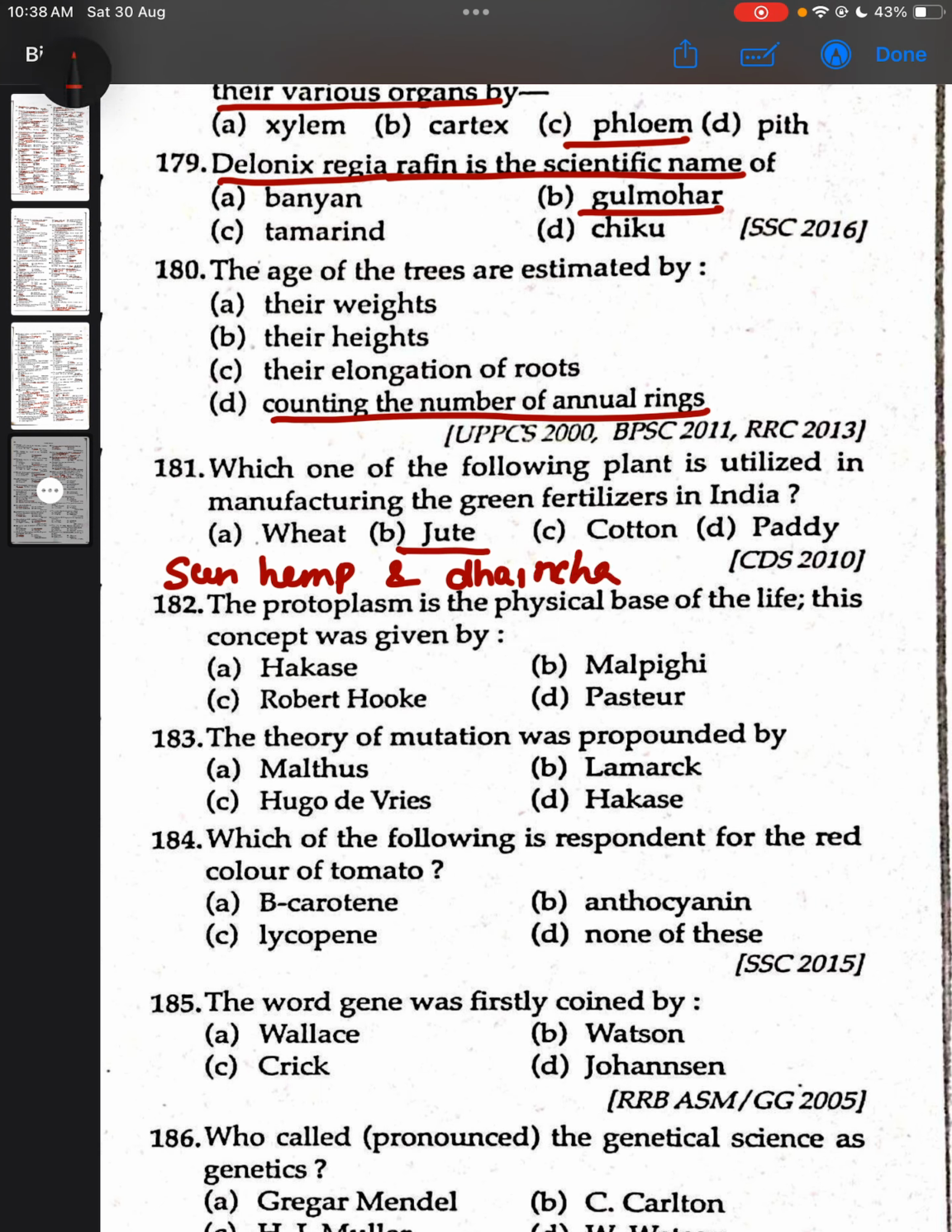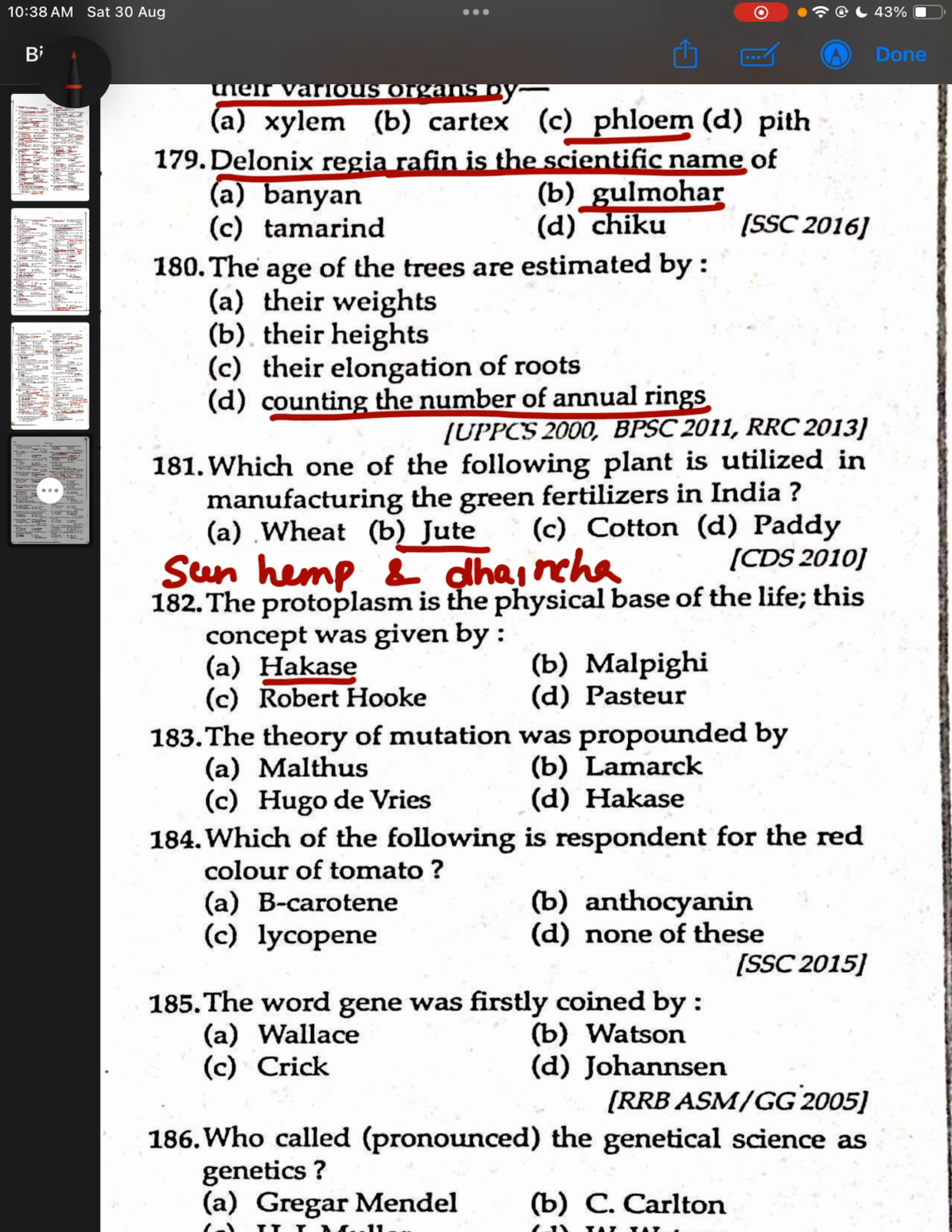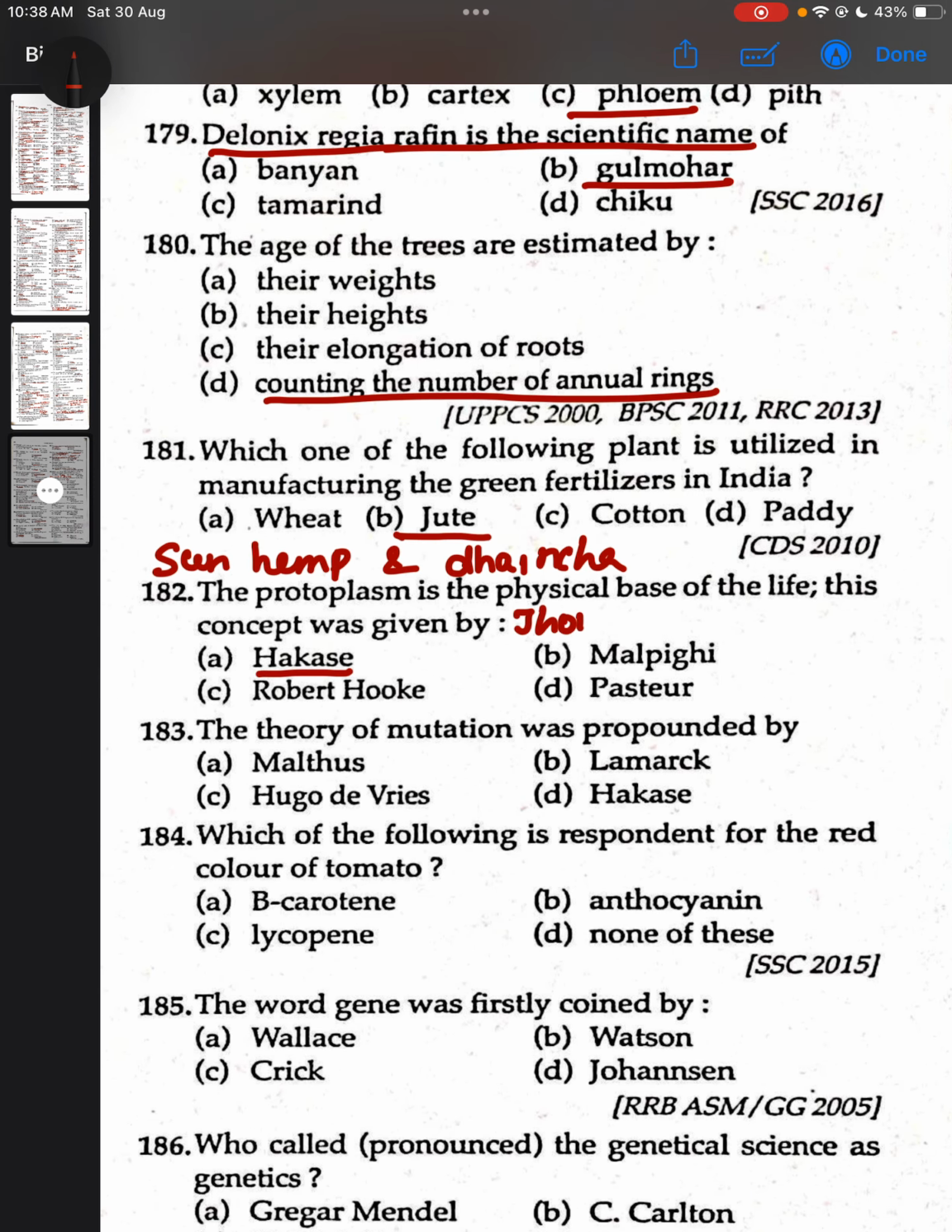The protoplasm is the physical base of the life. This concept was given by Huxley, but the spelling is wrong. The correct answer will be Thomas Henry Huxley in 1868. The theory of mutation was propounded by Hugo de Vries.